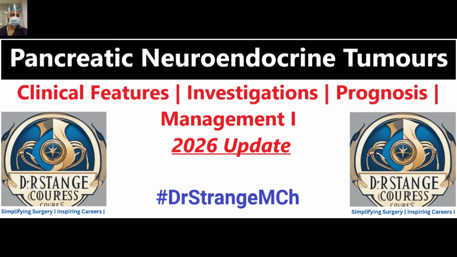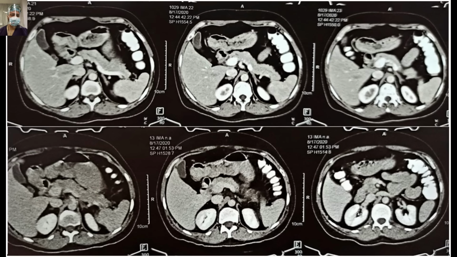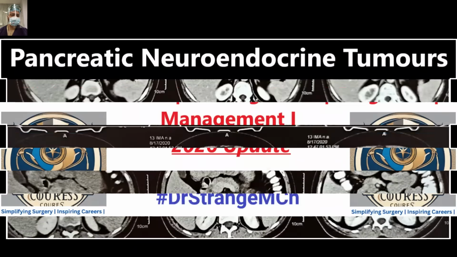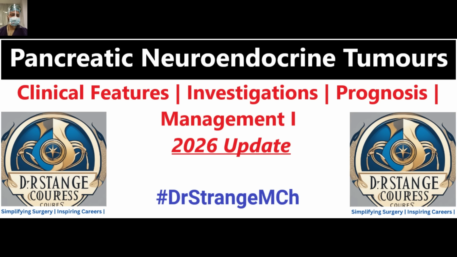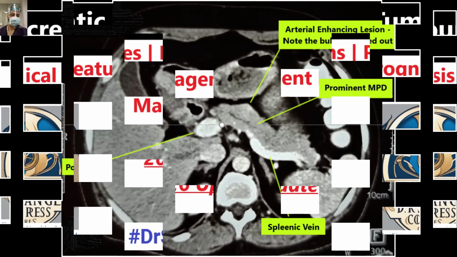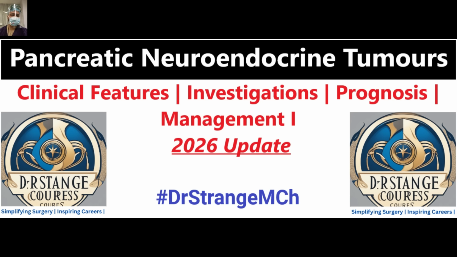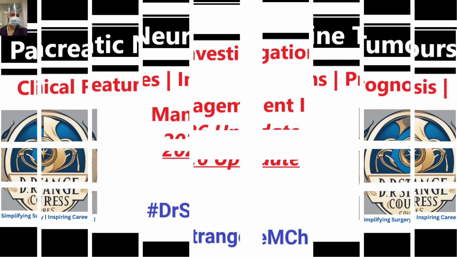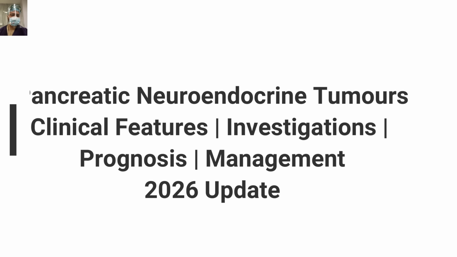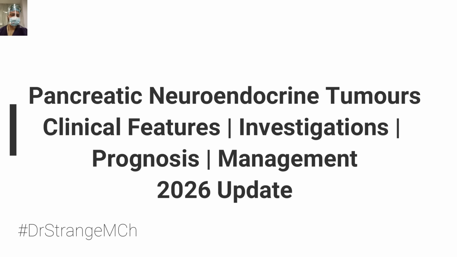Hello everyone. Pancreatic neuroendocrine tumors are rare, but they are a clinically fascinating entity. One patient may present with recurrent hypoglycemia and seizure, another with refractory peptic ulcers, another with liters of watery diarrhea, and another with a silent pancreatic mass with liver mets. The key to understanding PNETs is simple. First, decide whether the tumor is functional or non-functional, then localize it, grade it, stage it, and plan the treatment.